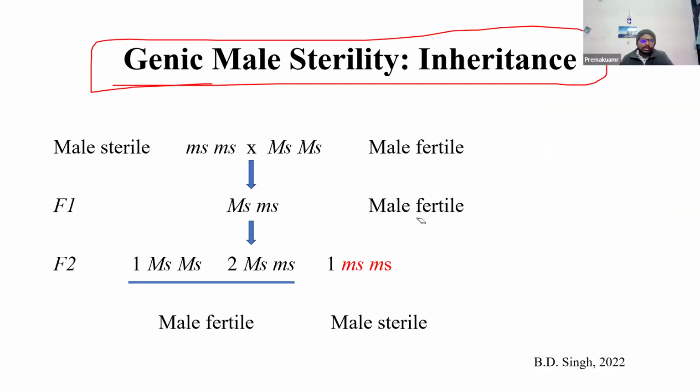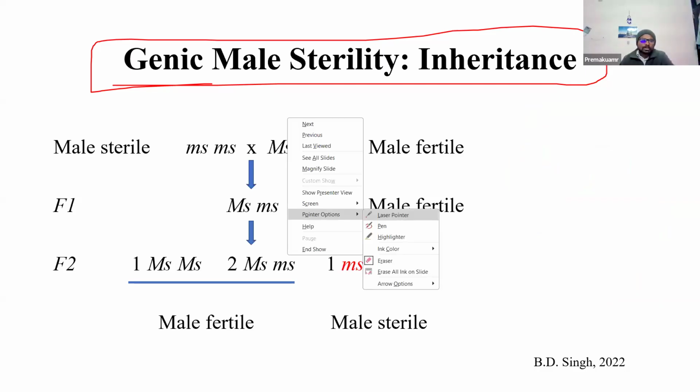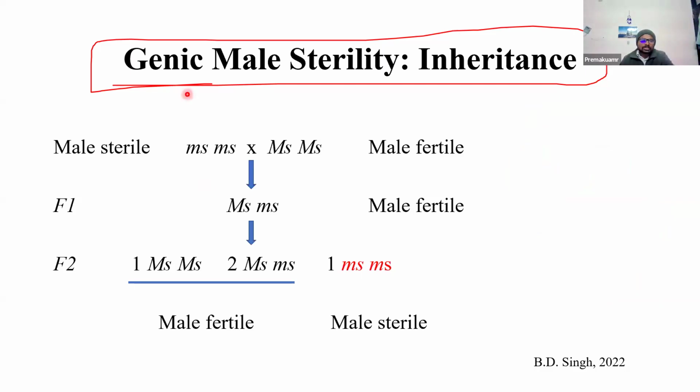Looking at the inheritance pattern of genetic male sterility: when the genotype is homozygous recessive, the plant will be male sterile. If the allele is dominant, the plant will be fertile.